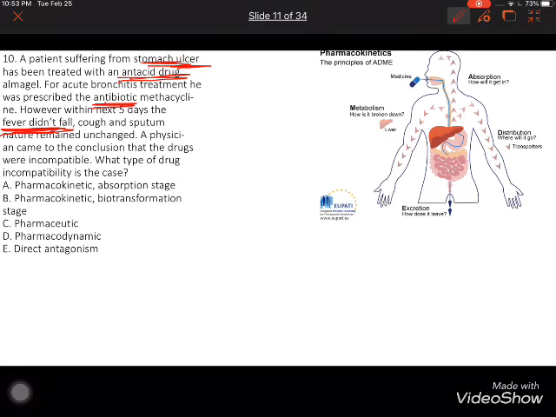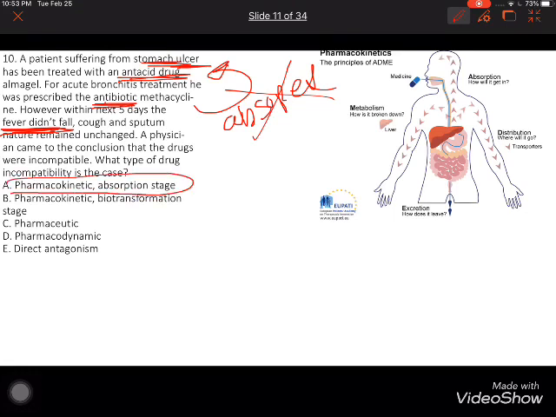fever didn't fail because of the antibiotic. That means the antibiotic with the anti-acid is not absorbed. The absorption will stop because the antibiotic needs an acid medium to be absorbed. That's why we choose pharmacokinetic absorption. What does pharmacokinetics mean? Pharmacokinetics means the effect of our body on the drug: absorption, metabolism, distribution, excretion.